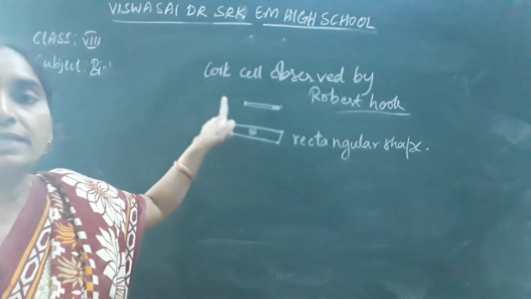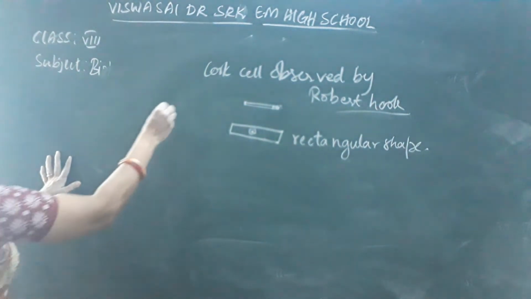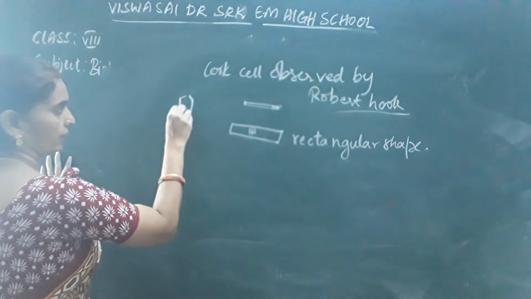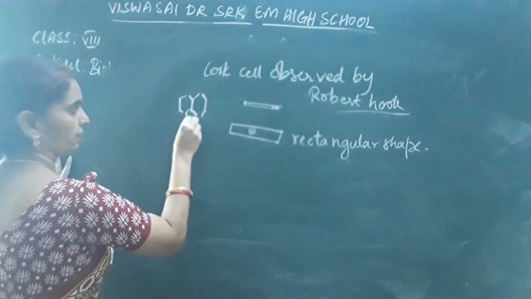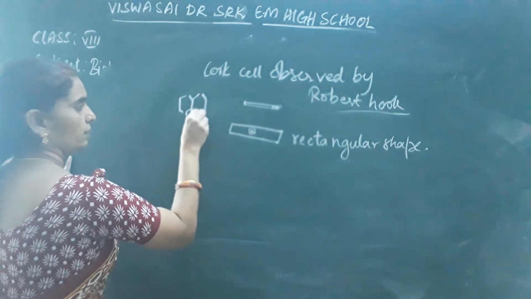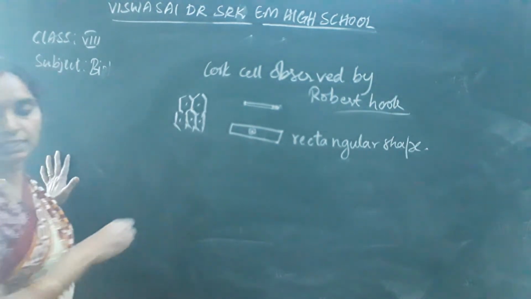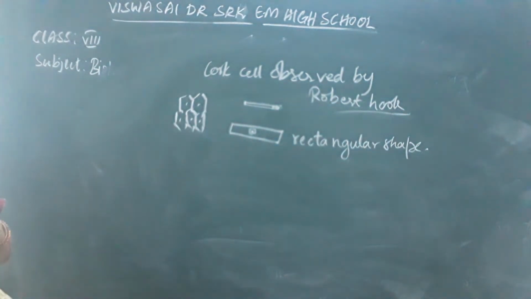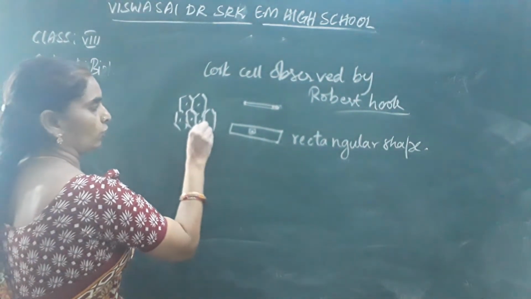See here children, these are the cells observed by Robert Hooke. These are honeycomb structures observed by Robert Hooke.